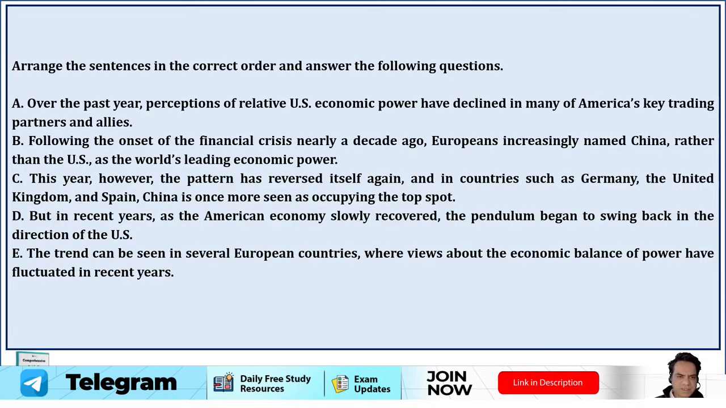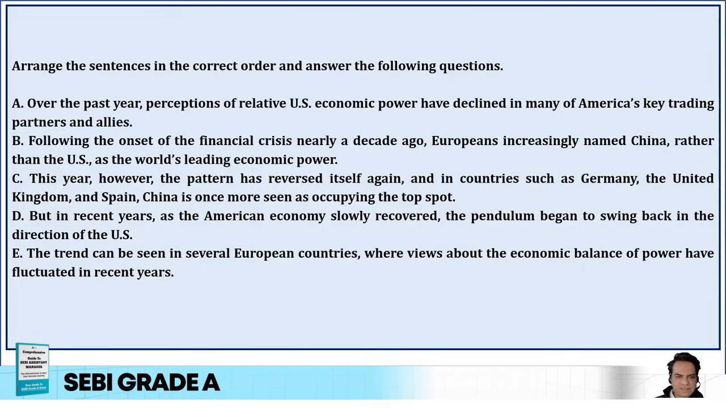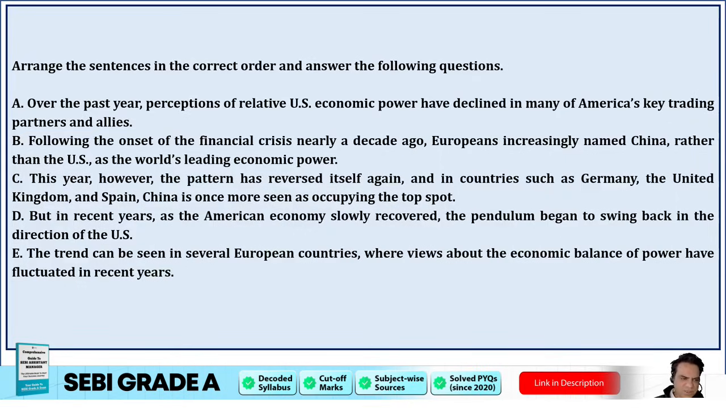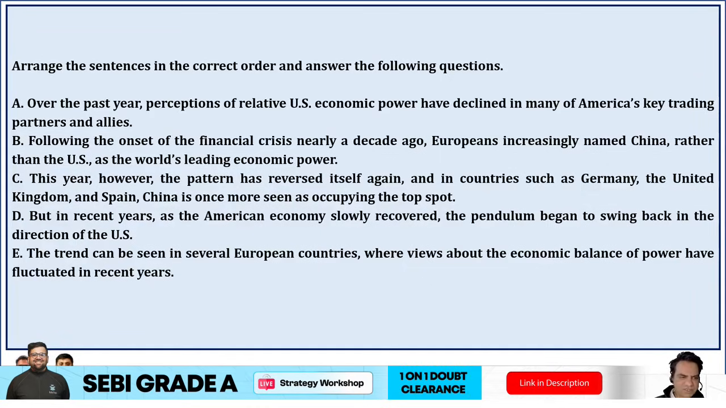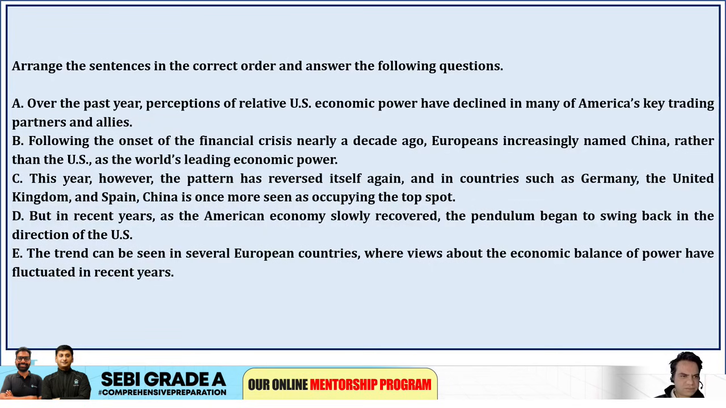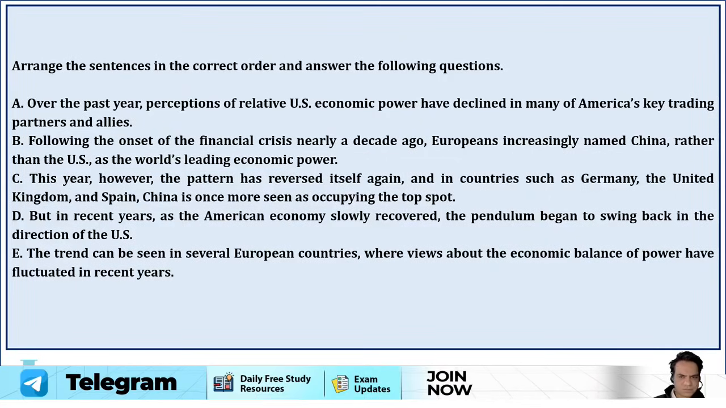Okay, this year, however, the pattern has reversed itself again, and in countries such as Germany and the UK and Spain, China is once more seen as occupying the top spot. But in recent years, the American economy slowly recovered. The pendulum began to swing back in the direction of the US. Okay, the trend can be seen in several European countries where views about the economic balance of power have fluctuated in the recent years. Okay, so I think yes, guys, American key trading partner lies. Okay.